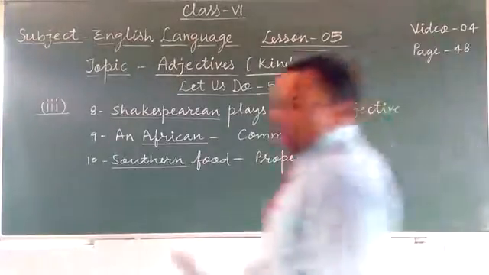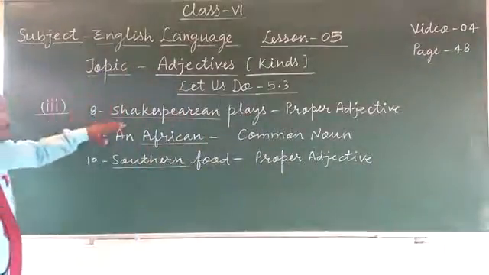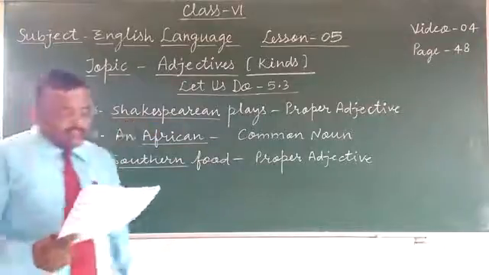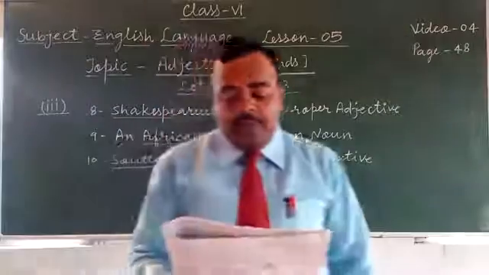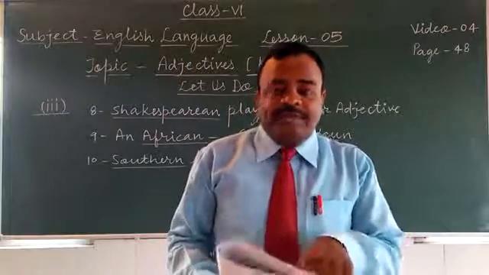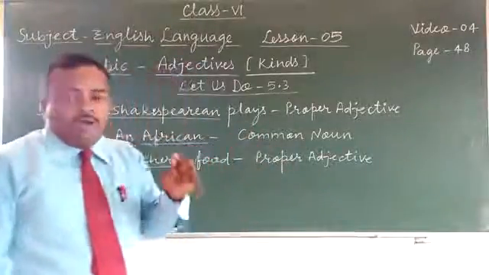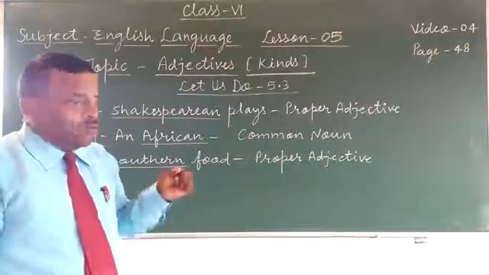Okay students, now see the sentence number 8. Shakespearean plays have an element of supernaturalism. So Shakespearean plays. Shakespeare is proper noun, name of a person, a great dramatist.